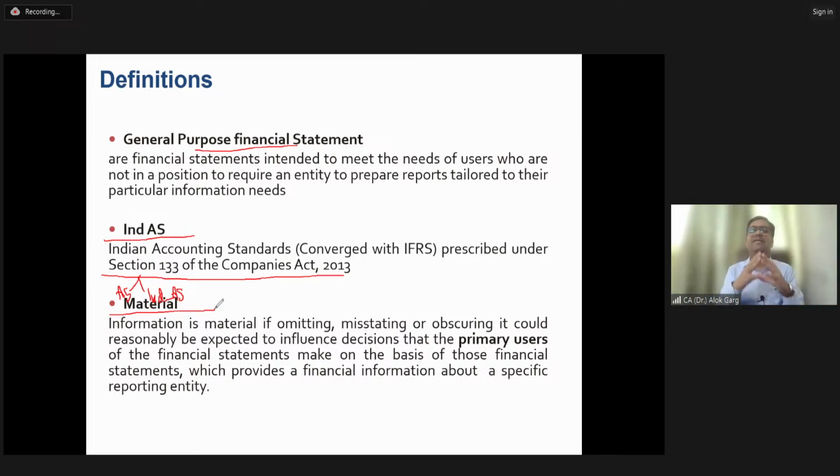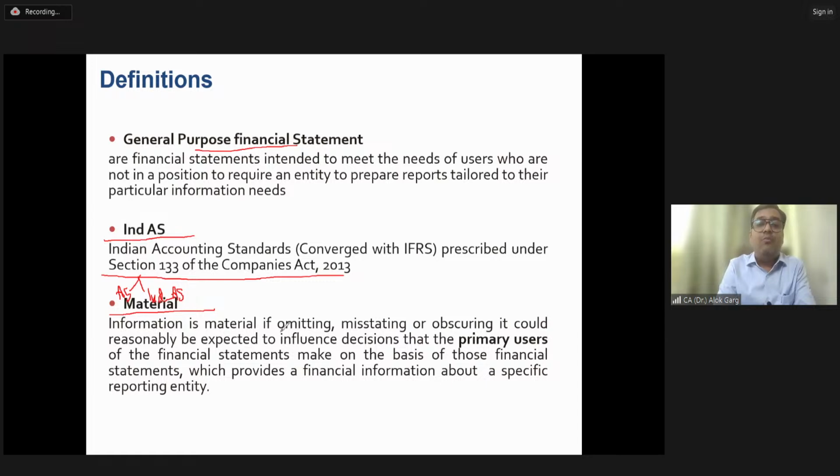So friends, materiality is a very wide concept, and it is very important not only from the management perspective, but from the auditor perspective as well. Sir, is there any threshold given for materiality in Ind AS? The answer is, in Ind AS, no materiality threshold is given. Materiality is a subjective term, right? But it says what is meant by material: information is considered material if omission, misstatement, or obscuring can impact the decision-making capacity of the user of the financial statement.